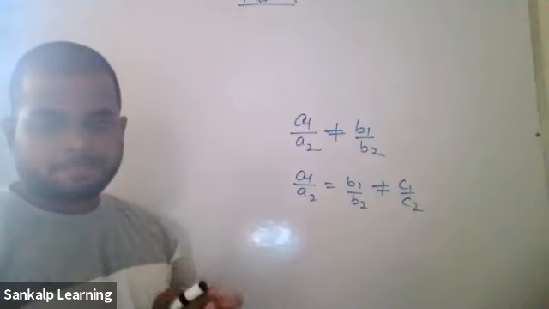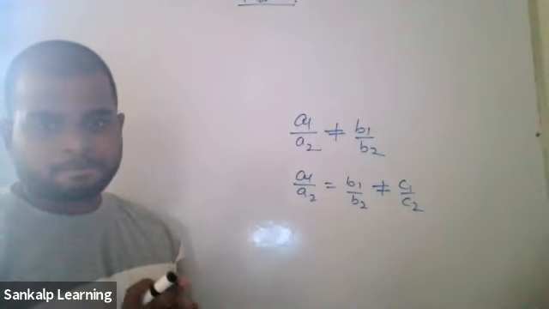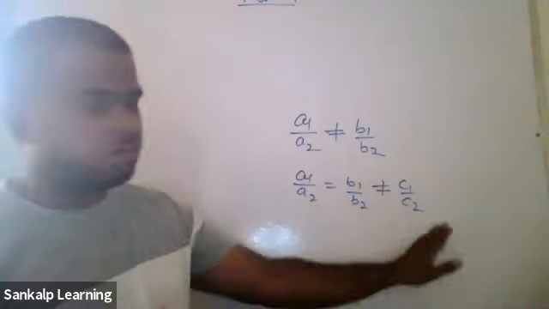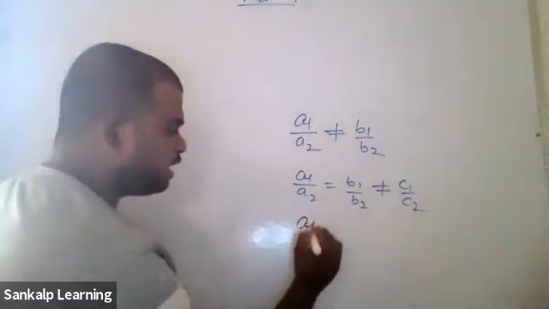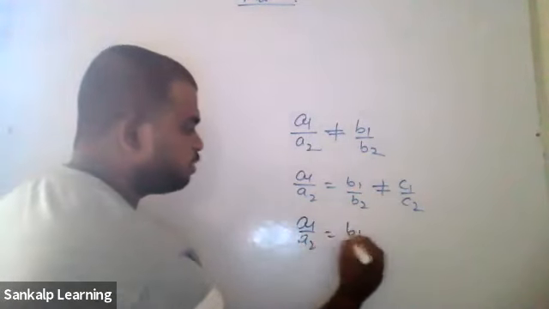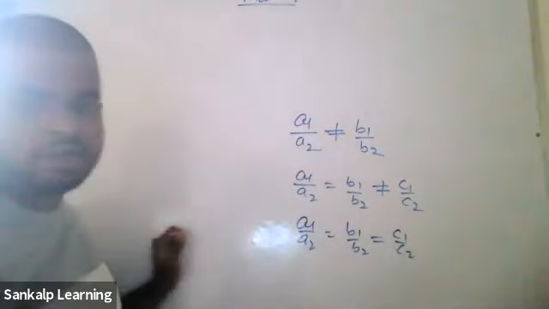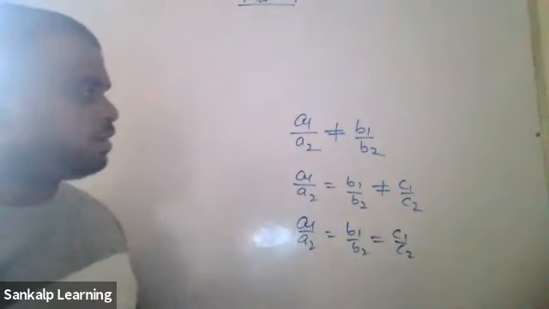No solution. If the first two are equal, but it is not equal to the third one, then it is no solution. If all three are equal, A1 by A2 equals B1 by B2 and equals C1 by C2, then we get infinite solution.